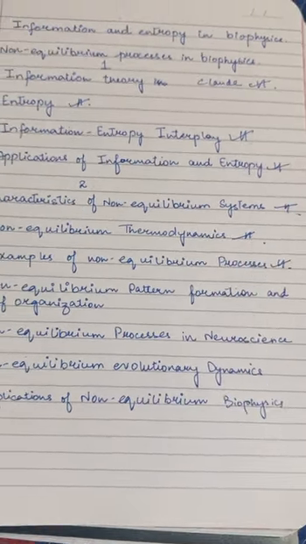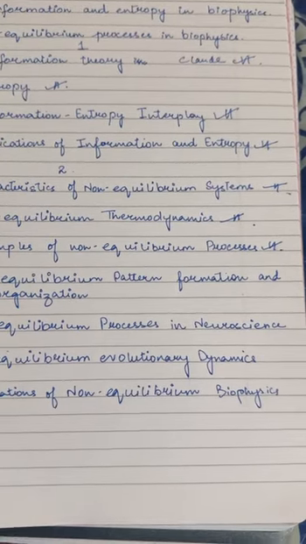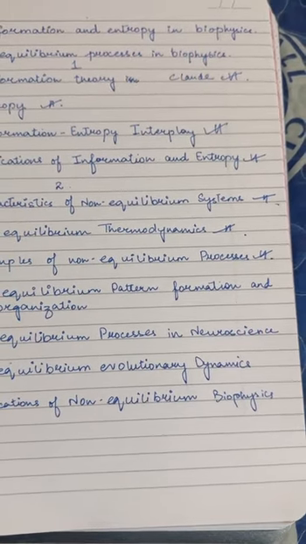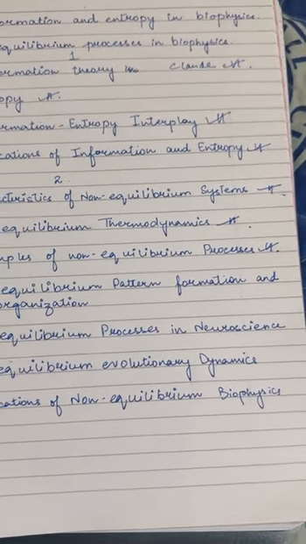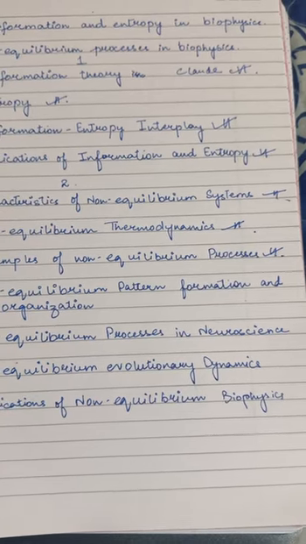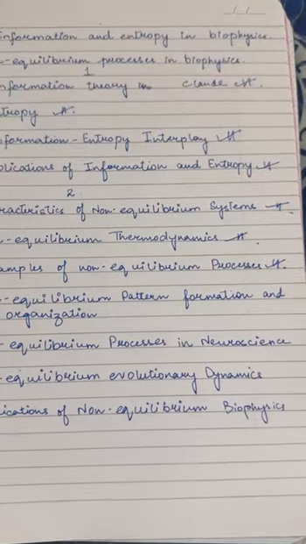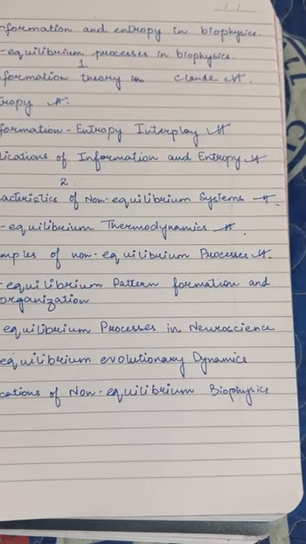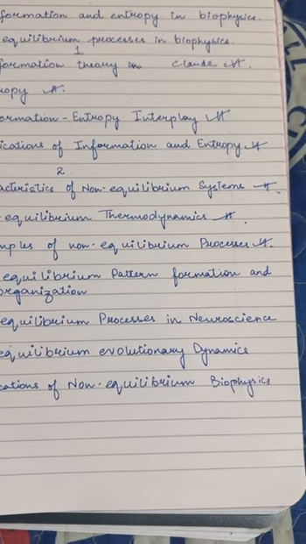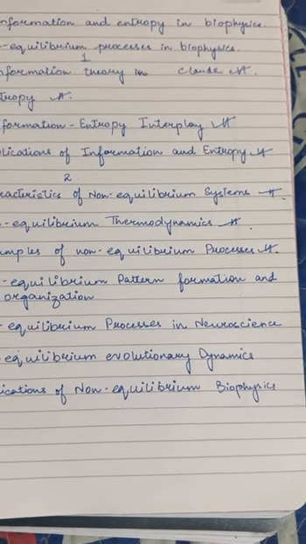We have another one, non-equilibrium pattern formation and self-organization. So biological systems exhibit spontaneous self-organization far from equilibrium, often leading to complex spatial or temporal patterns. These patterns are foundational for processes like morphogenesis, which is the formation of structures during development, and cellular organization.